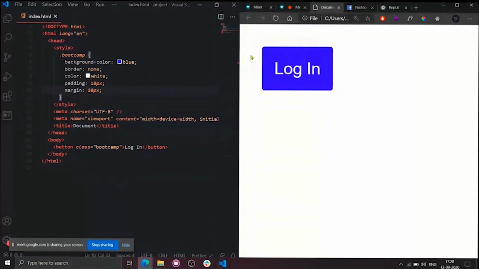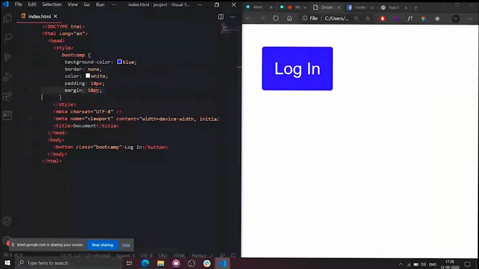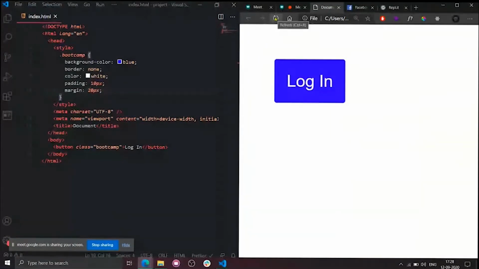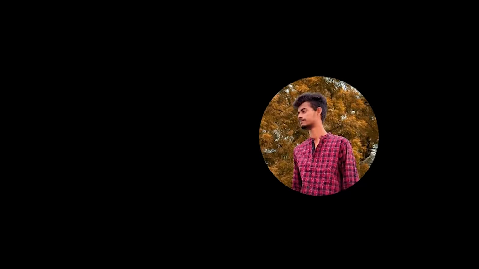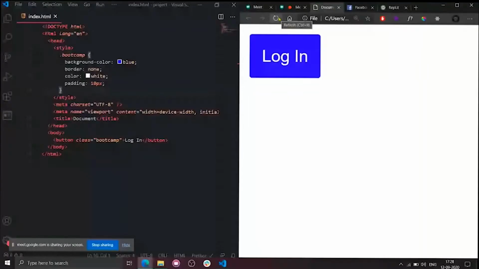Margin changes the position of the entire tag with respect to the body, which means this is the body, the entire page. Whenever you keep on increasing the margin, the tag will be moved away from the borders. But padding doesn't change the position of the HTML element. Instead, it increases the inside space. Padding enlarges from inside, but margin enlarges from outside. Please keep this in mind, padding as well as margin.